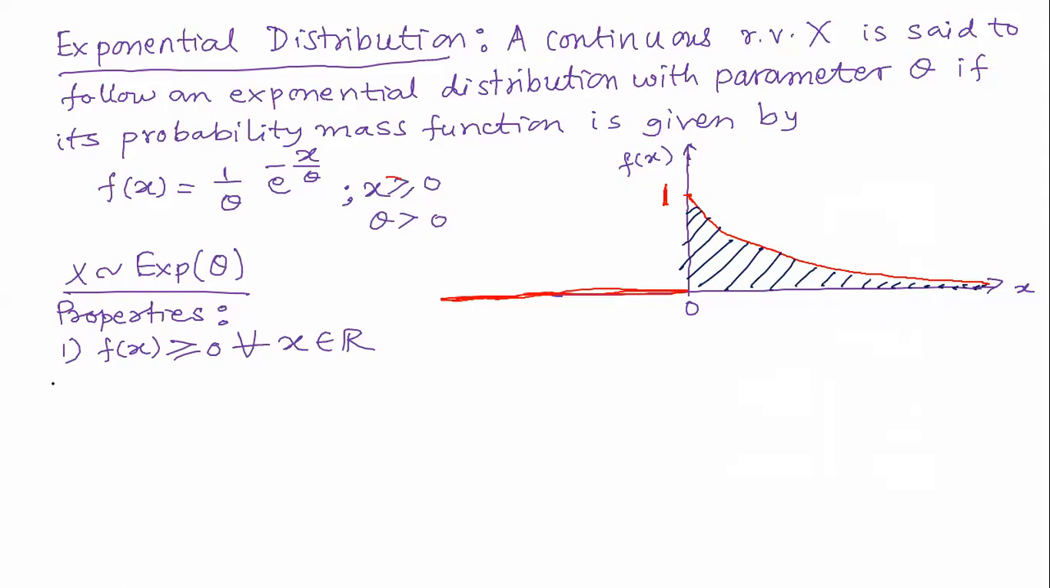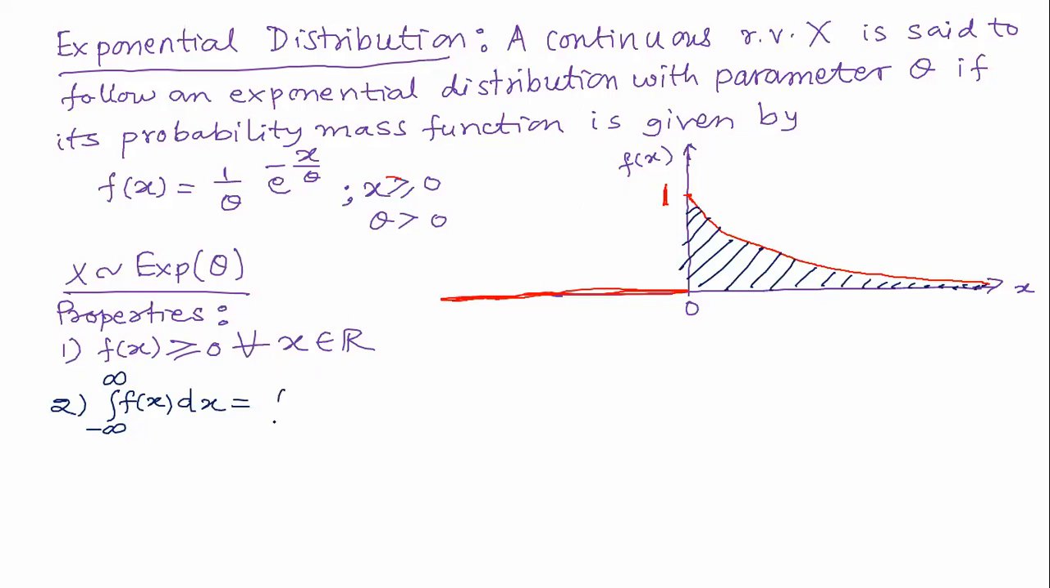Then the next thing is, you can see from the graph also, if x is anything less than 0, f of x is 0, and if x is anything greater than 0 and finite, f of x is some positive quantity. So property 1 is satisfied, and property 2 is integration from minus infinity to plus infinity, f of x dx must be equal to 1. And let us check it now.